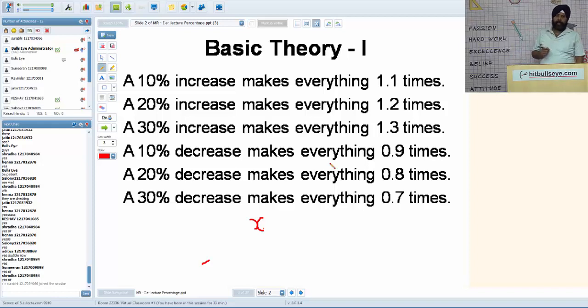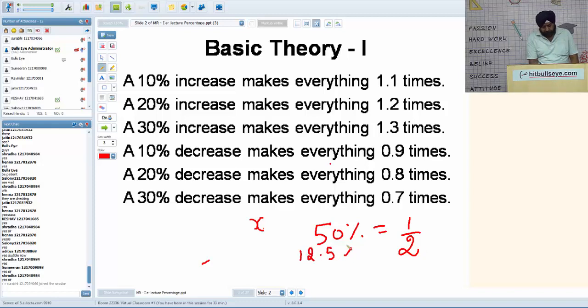So if I ask you one thing, what is 50%? You have to understand one basic thing, how to convert percentage into fraction. If I ask what is 50% in fraction, I hope you know 50% is 1 by 2. Is it okay? And what if I ask what is 12.5%? Please write it is equivalent to 1 by 8.